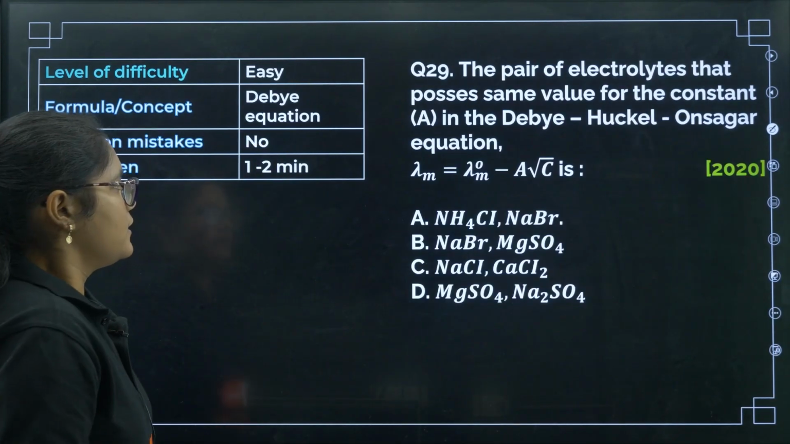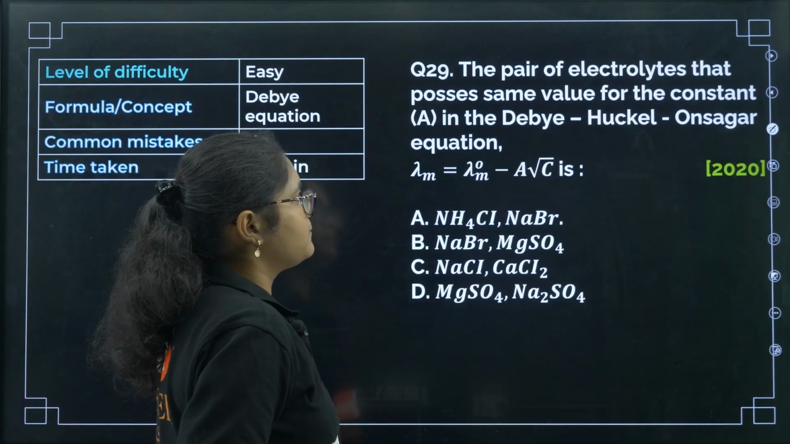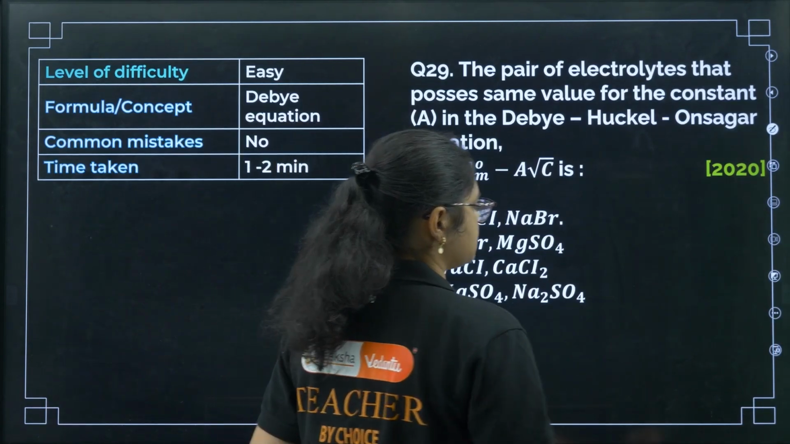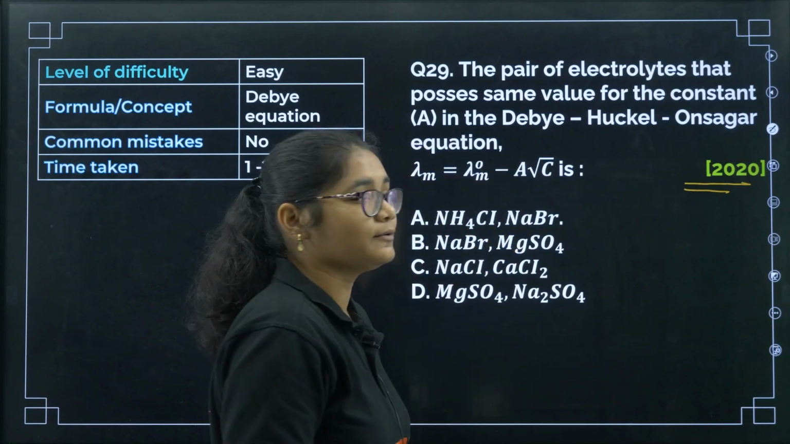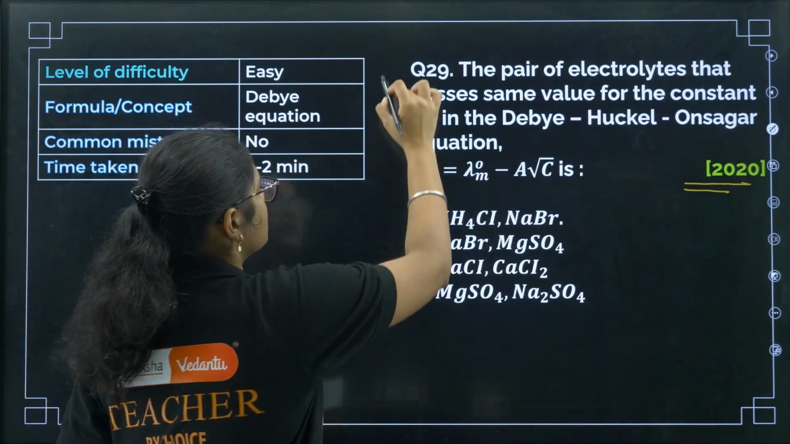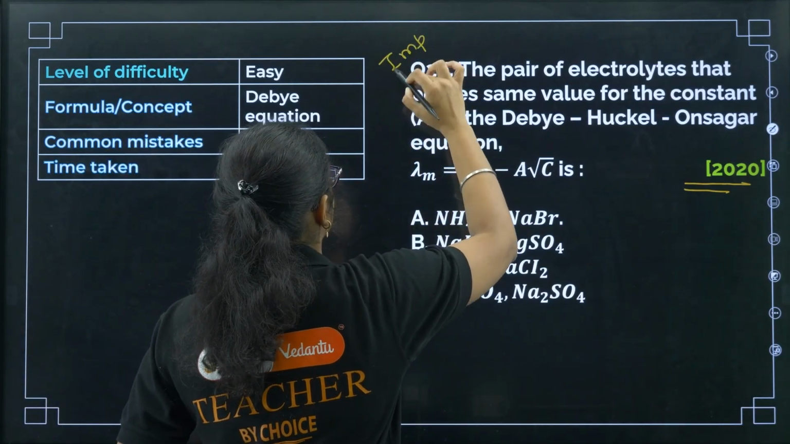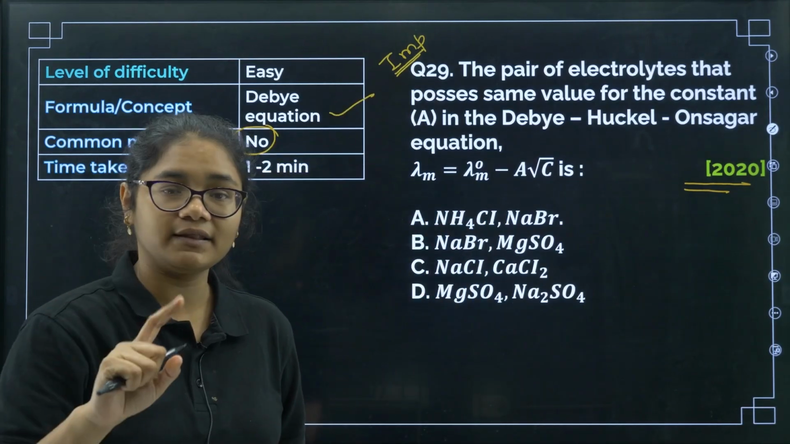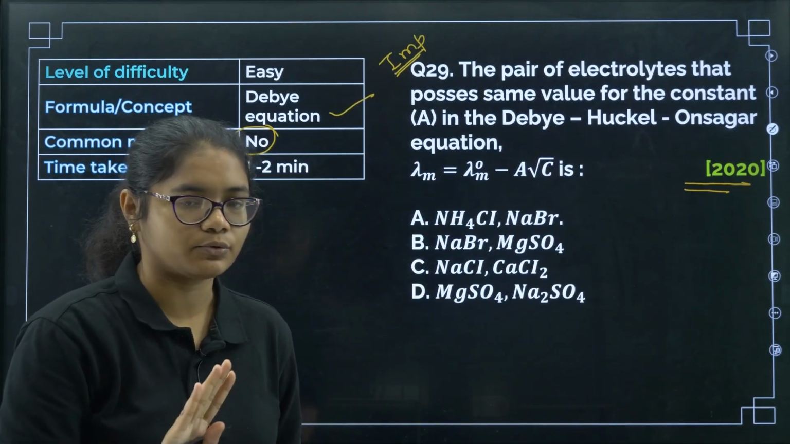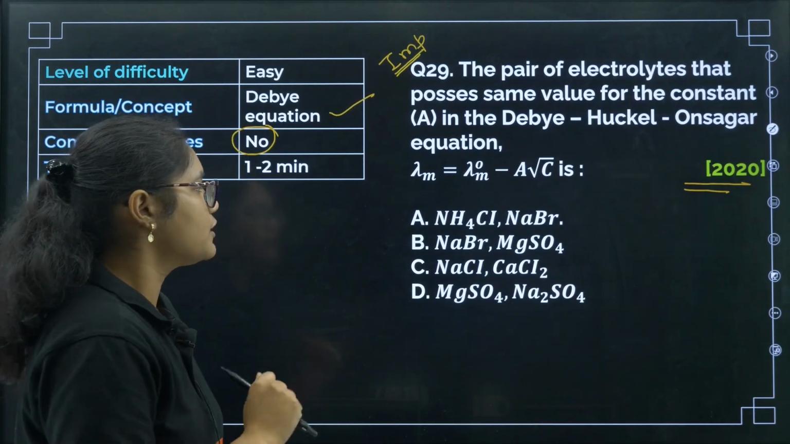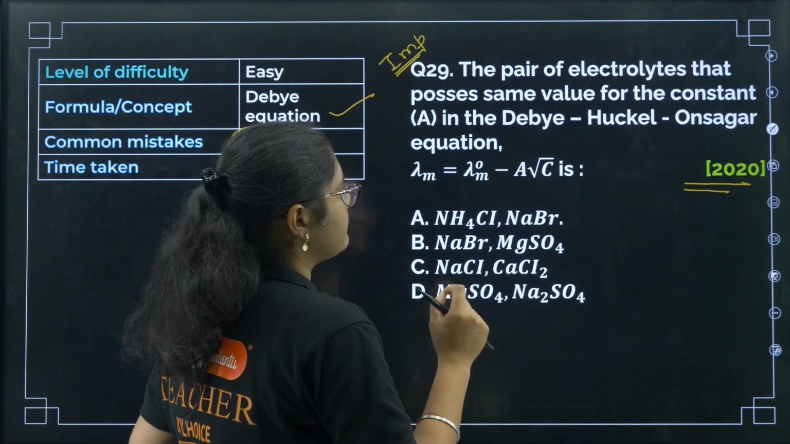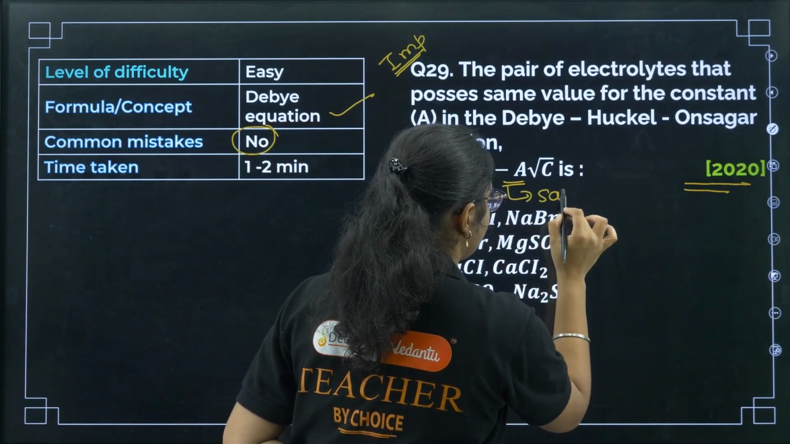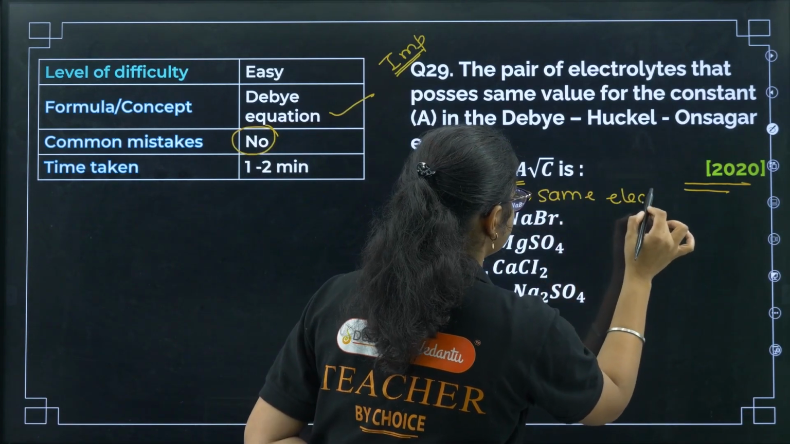Okay. Next question, the pair of electrolytes that possess the same value for the Debye-Huckel-Onsager equation. This question was in 2020 and it was repeated in 2024 as well. So this is an important question and you should know this concept. It is given in the NCERT book as well. If this concept is known to you, then this question is super easy. You need to find the same value of A. So you need to remember that for the same type of electrolytes, the A value is the same.